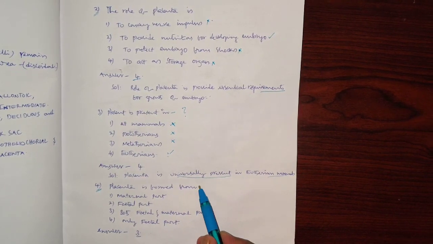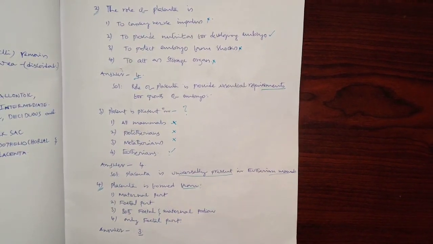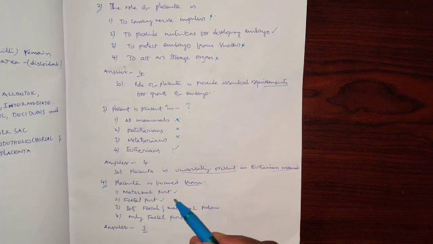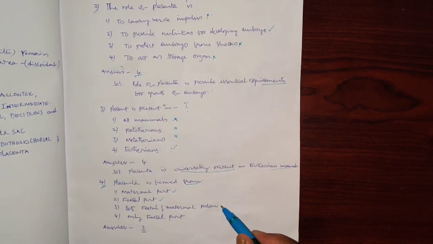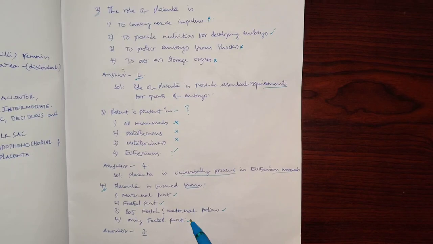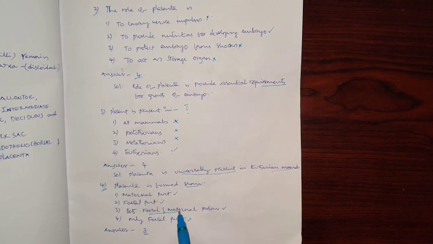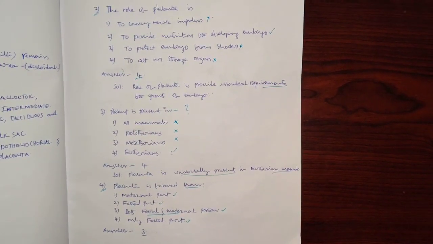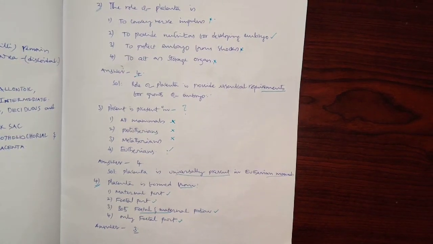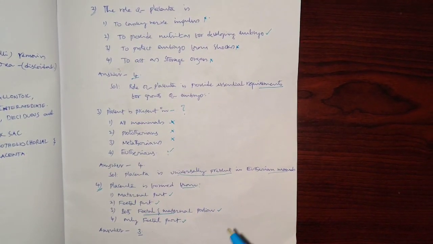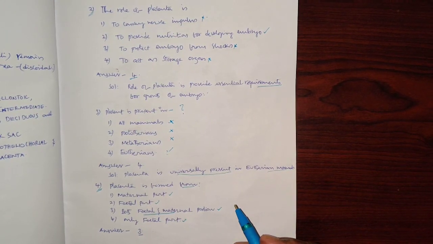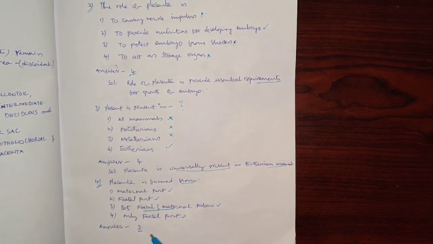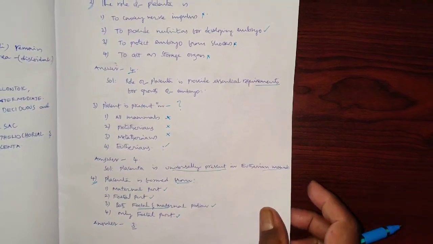Placenta is formed from. Option 1 is maternal part, option 2 is fetal part, option 3 is both fetal and maternal, and option 4 is only fetal part. The placenta is a combination of both the fetal and maternal parts, as we discussed already in the previous video. The fetal part is the chorionic villi, and the maternal part is the endometrium. So the correct option is number 3. That is one question.